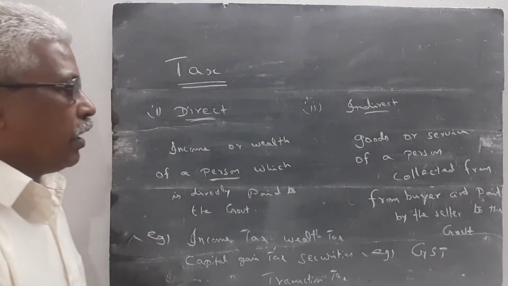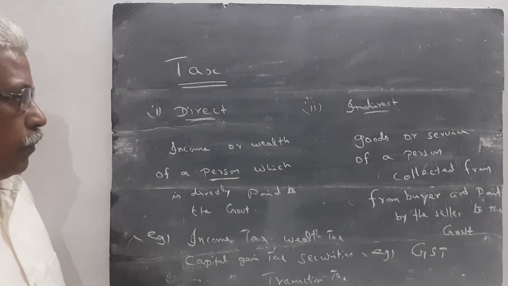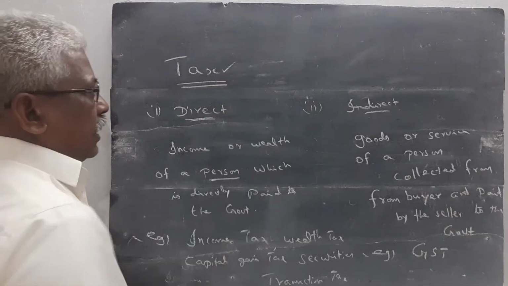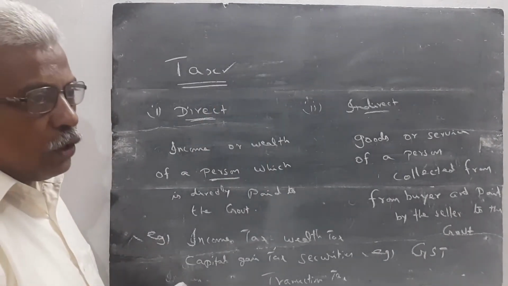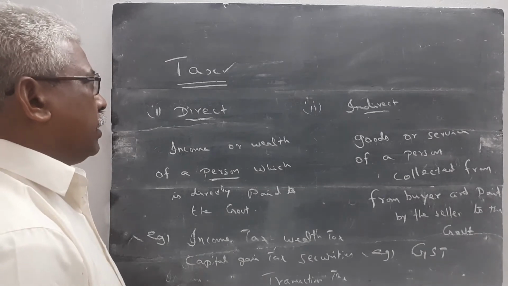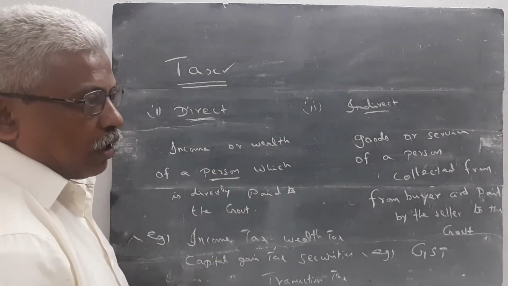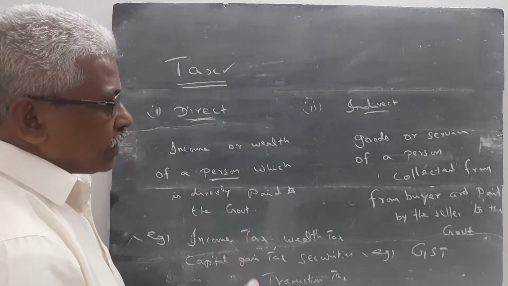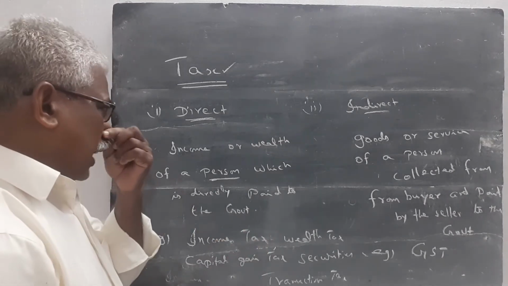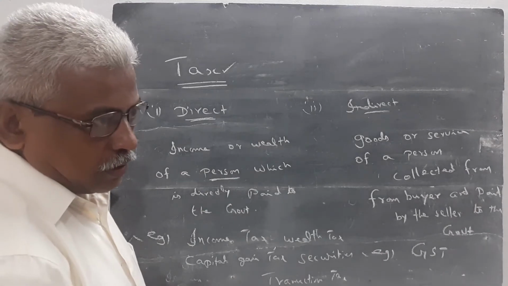Once again, I want to explain what I told. Tax is the main revenue to the government. This tax is a compulsory contribution of an individual or corporation or companies. It is collected by the government.